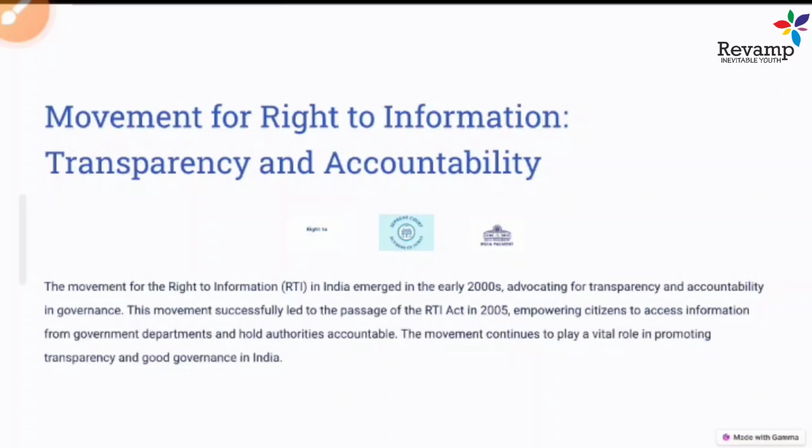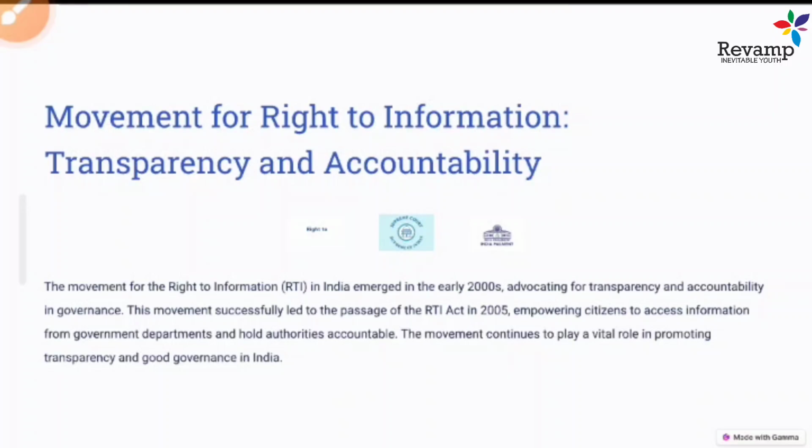The RTI Act came in 2005, and it led to such an empowerment of the people that even I as a citizen, and you as a student, can know about anything that is not confidential or secret. For example, if you are studying in a college, you can file an RTI to know how much money was spent, how this process is done, how the funds were allocated, and where they spent that amount. So this is how RTI works.